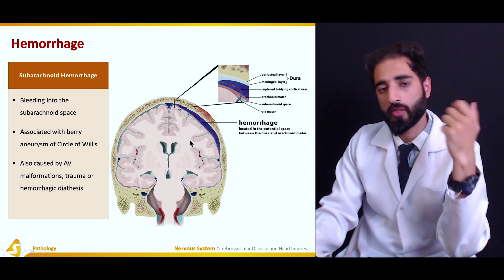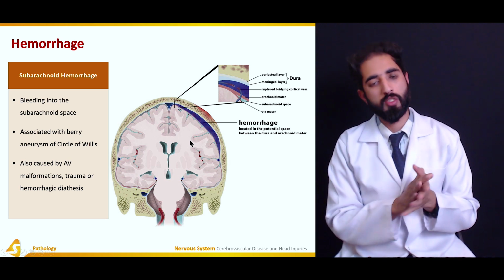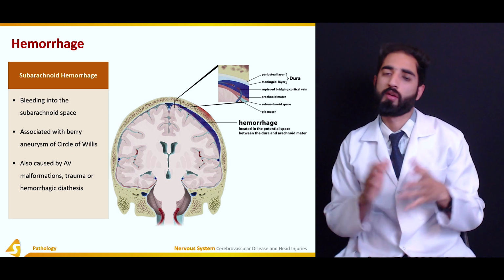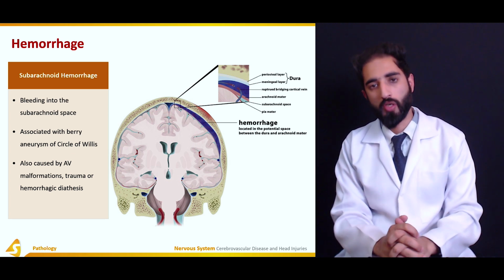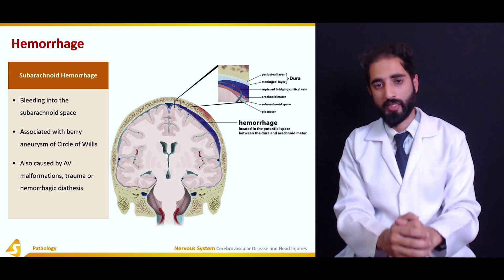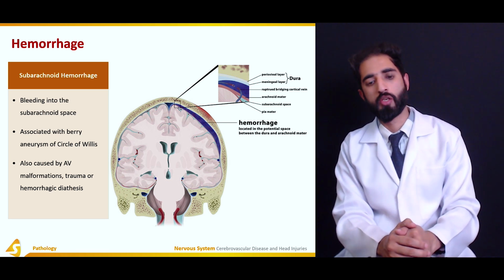It is also associated with berry aneurysm of the circle of Willis, which can result in rupture of those blood vessels, and can also be caused by arteriovenous malformations, external trauma, or hemorrhagic diathesis.